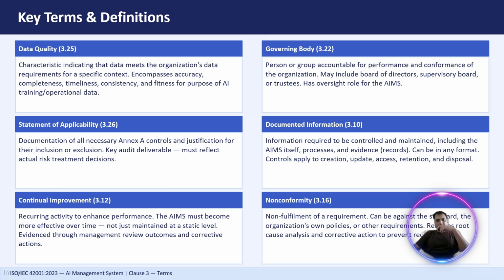The next we have is non-conformity. So non-conformity means the requirements are not being met. As we discussed, in the standard we have so many mandatory requirements. So if we fail to achieve those requirements, that means we have a non-conformity, right? This could be a missing process, incomplete documentation, or a failure to follow the established process, right? So if we forget to follow the process, if we miss particular steps, or if we have incomplete documentation, for example the risk assessment is not complete, right? That means we are not actually following the standard requirement and we are not meeting the requirements. So that we call a non-conformity.